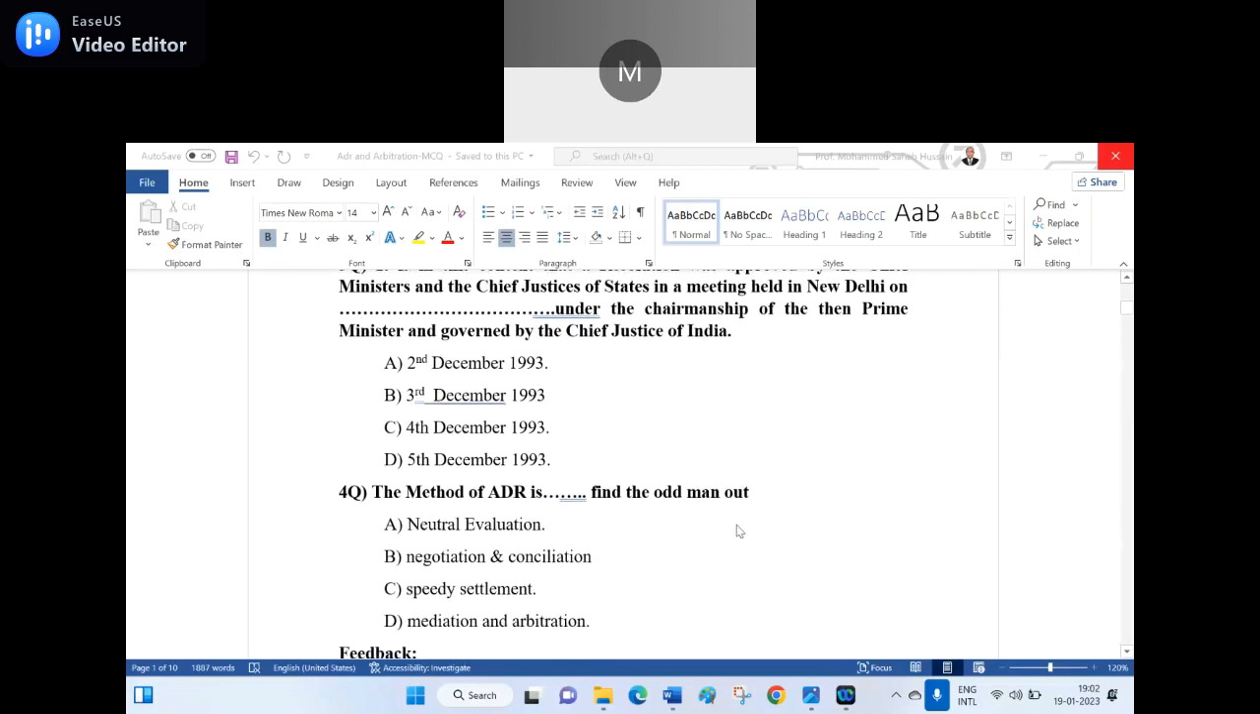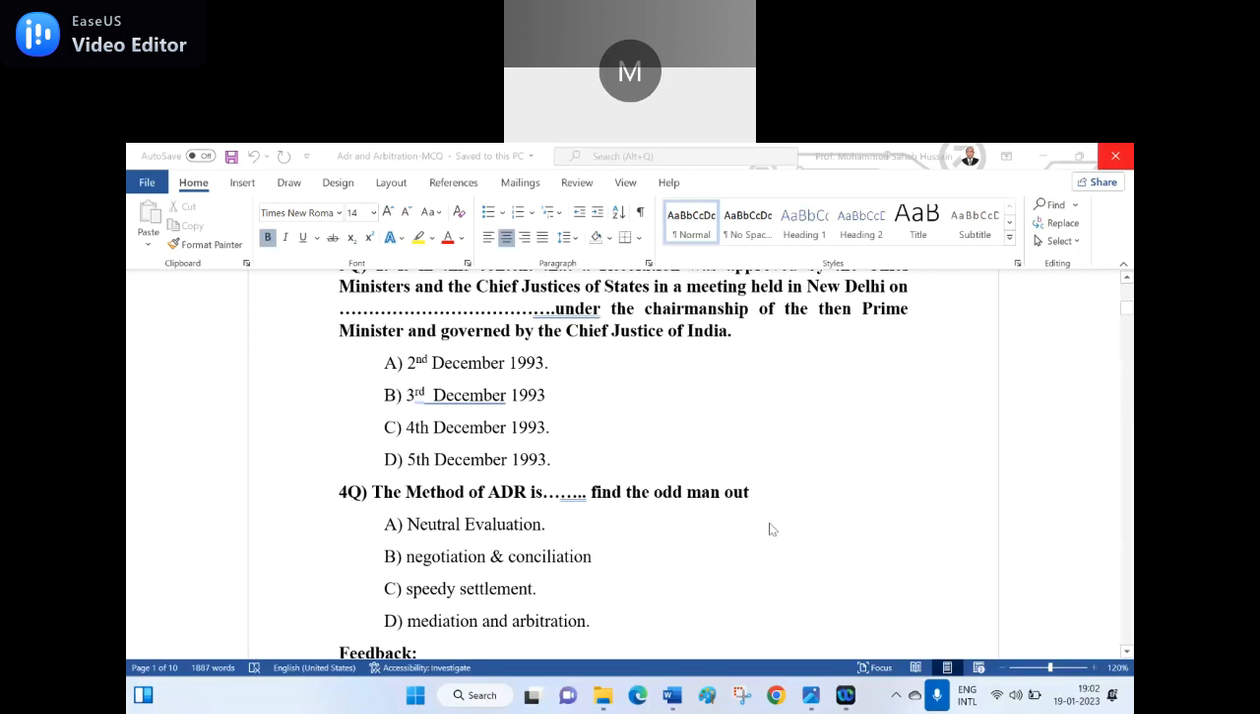Fourth question. The method of ADR is dash. Find the odd man out. A, neutral evaluation. B, negotiation and conciliation. C, speedy settlement. D, mediation and arbitration. One among them is not relevant to the method of ADR.